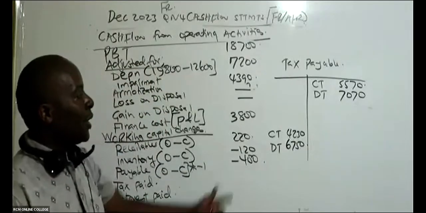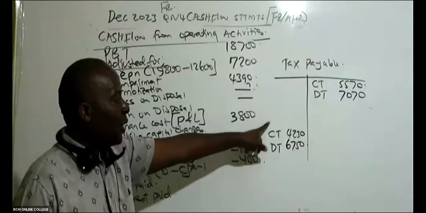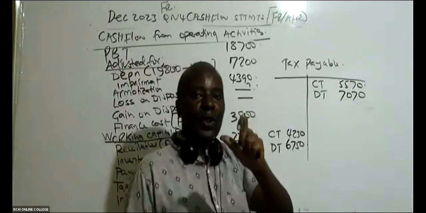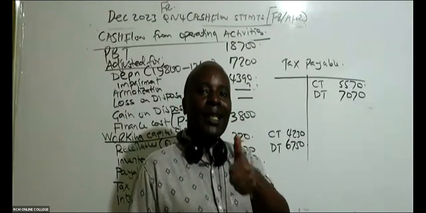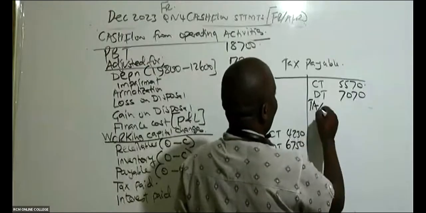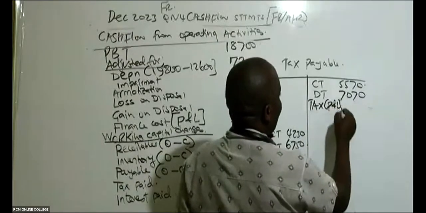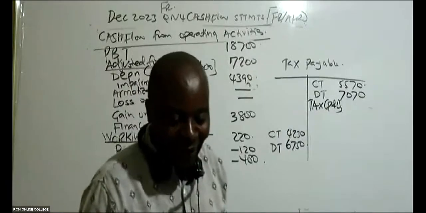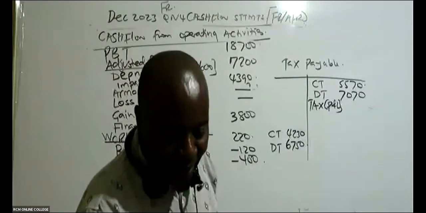Once we do this, here we have the balance carried down, balance brought down. Remember, this tax payable will increase by the tax that you have in the P&L. That is tax for the year. Are you able to see the tax for the year in the question? Go to the P&L.